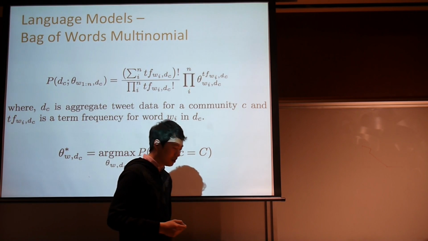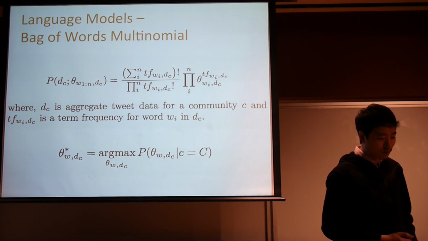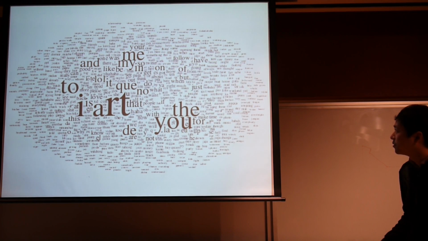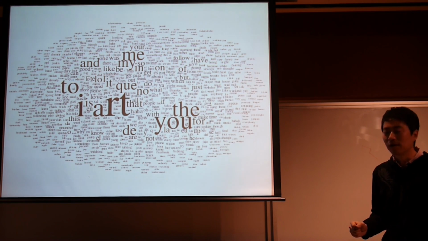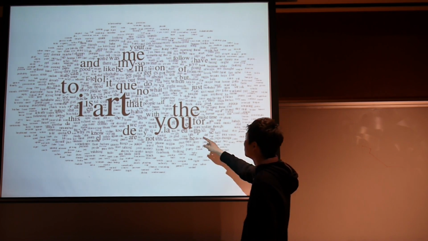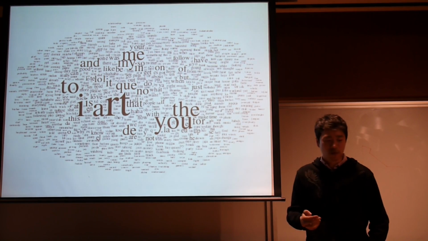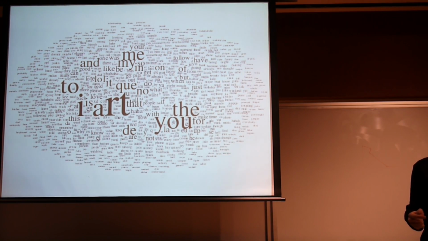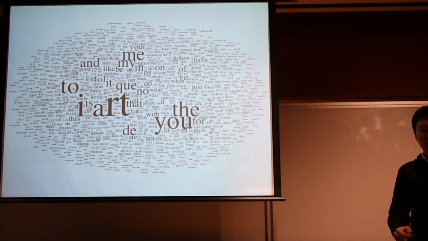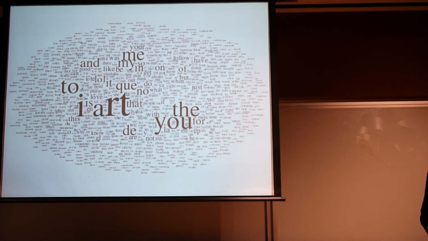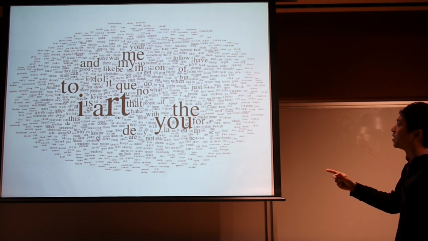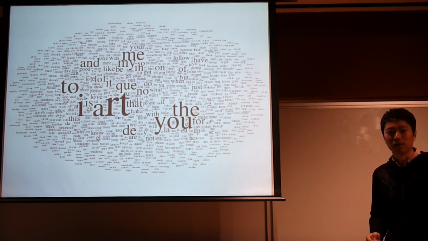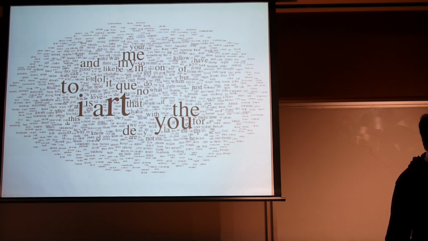We also got a list of stop words, and this is the visualization of the top 1,000 words from the largest community that we found. And these are some of the stop words that we don't learn. We just set the probability mass on the stop words to a very small number. I think I set it to e to the -10 or something. And I think it makes sense that we get reasonable numbers out of the multinomial model. And Mark will talk about LDA.